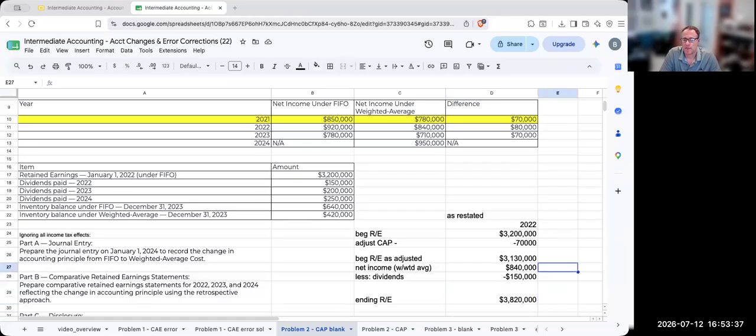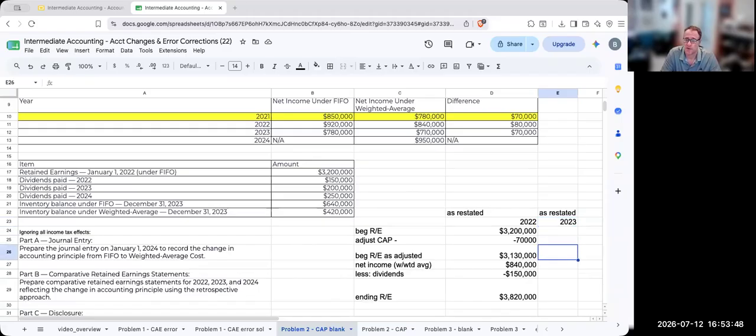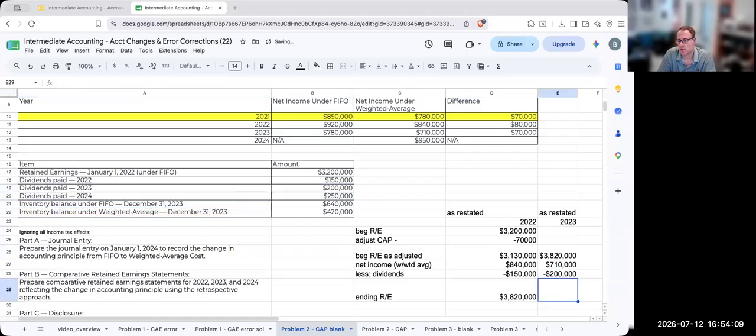And I get 3,820,000. So for 2023, again, this is going to be as restated. Very, very important, because we are restating prior periods. My beginning retained earnings is my retained earnings from the prior period. My net income under weighted average for 2023 would have been 710,000. My dividends paid in 2023 were 200,000. So my ending retained earnings is going to be my beginning plus my net income less my dividends, and I get